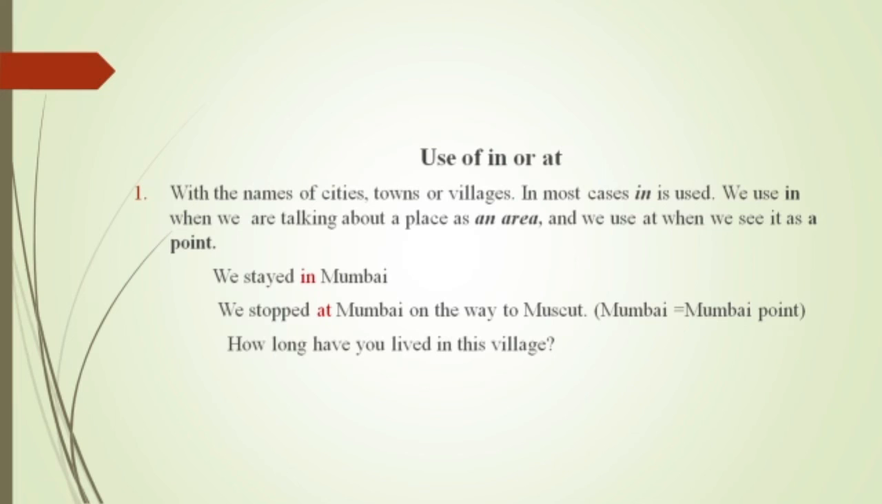We stayed in Mumbai. Here we are talking about the Mumbai area. Whereas if I say we stopped at Mumbai on the way to Muscat, here you're talking about a small destination, a small point. How long have you lived in this village? So talking about the area here, in the village. Whereas at is used just to indicate a single point. We stopped at Mumbai on the way to Muscat. Whereas in the previous example, talking about an area, we say we stayed in Mumbai. Getting the difference between in and at? I hope it is quite clear. We'll move on to the next rule.